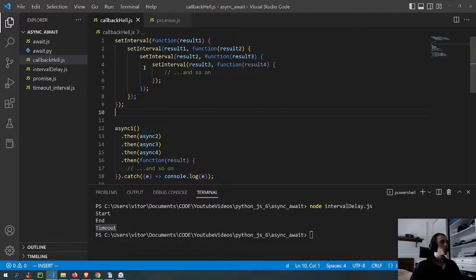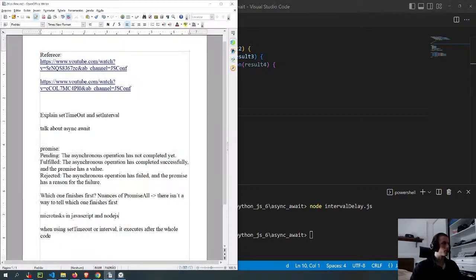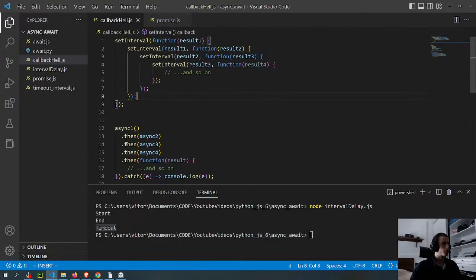So the issue with using multiple set intervals is that it gets confusing because there's multiple different callbacks, and then you don't know when each callback is going to finish, so it's really hard to debug. So people built the class or the object called promise, and the promise has these attributes here, which is pending, fulfilled, or rejected. And then based on whatever happens, you get the response, and then the response goes inside of this then statement here. So inside of the then statement, you have a function. The argument of the function is going to be the response, and then you do whatever you want with the response, which is usually going to involve parsing that into a JSON.